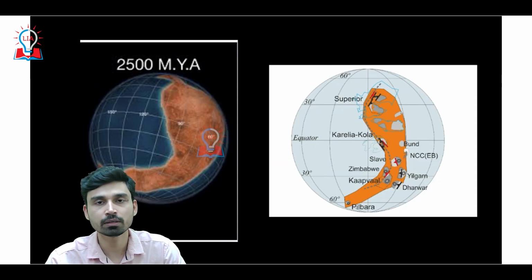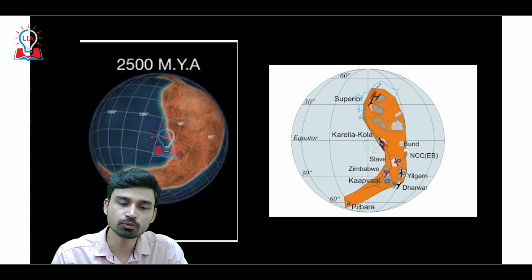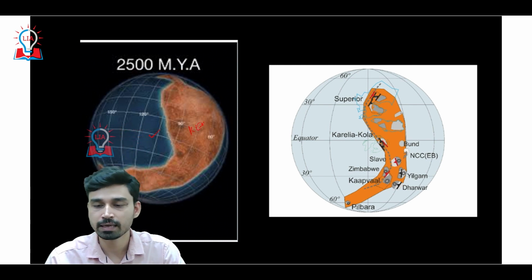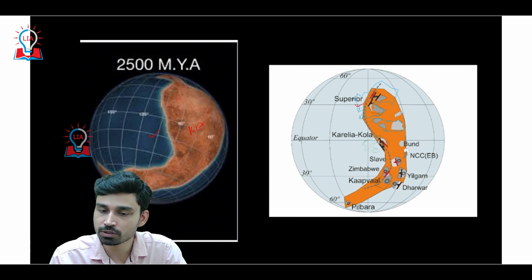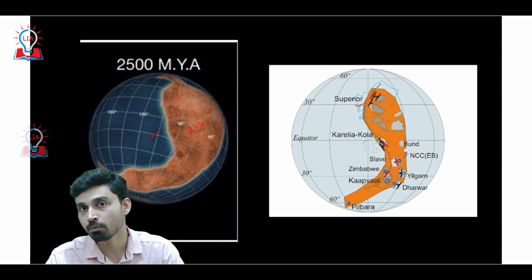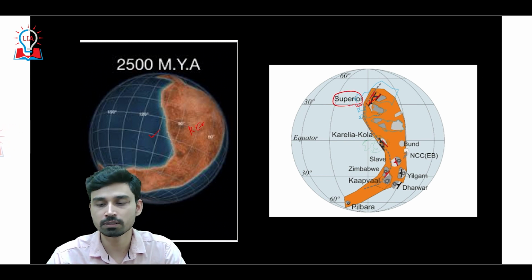If you look at the map here, 2500 million years ago, how did Earth used to look? The answer is it used to look something like this. We have this large area of landmass that you are seeing. This is nothing but the Kenorland that we have discussed. And as we can see, the major features of Kenorland, you have Superior. Today you have 5 Great Lakes at the border of US and Canada, and Lake Superior is one of the lakes that used to be in the northern part of the Kenorland.